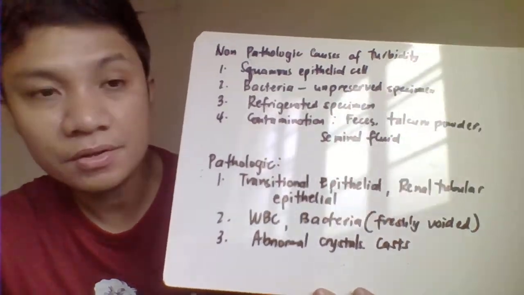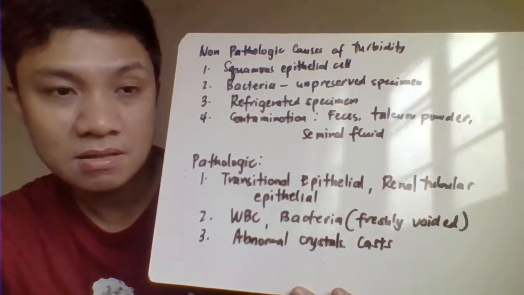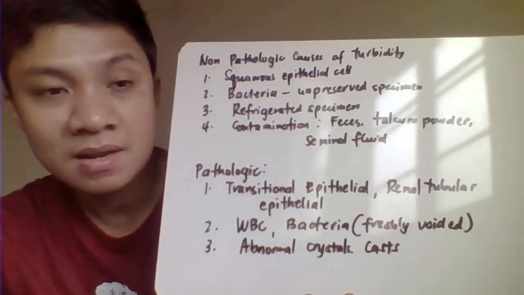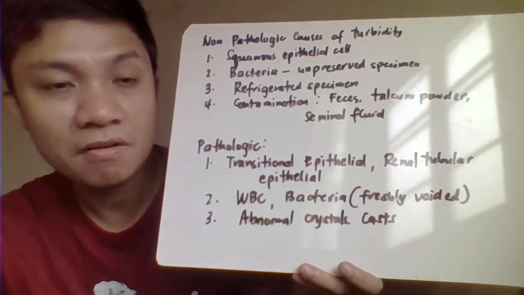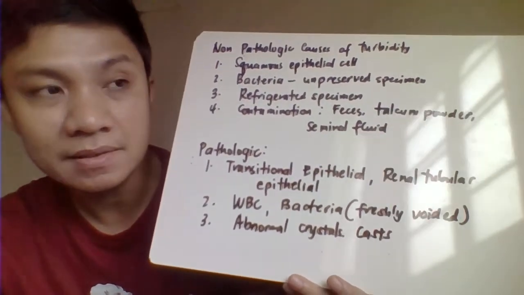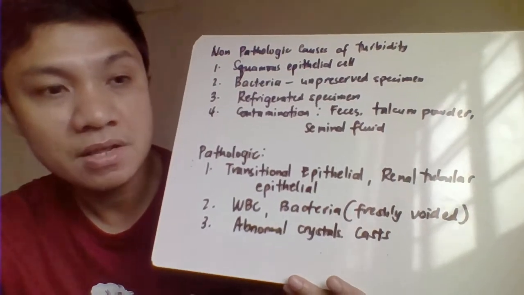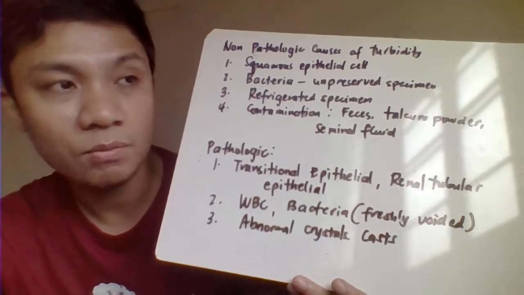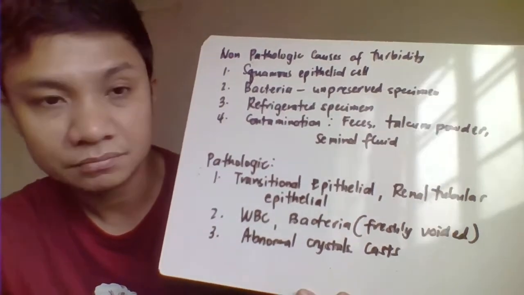The third one is increased turbidity in a refrigerated specimen because of the precipitation of amorphous substances: amorphous urates producing a pink sediment, and amorphous phosphates producing a white precipitate.